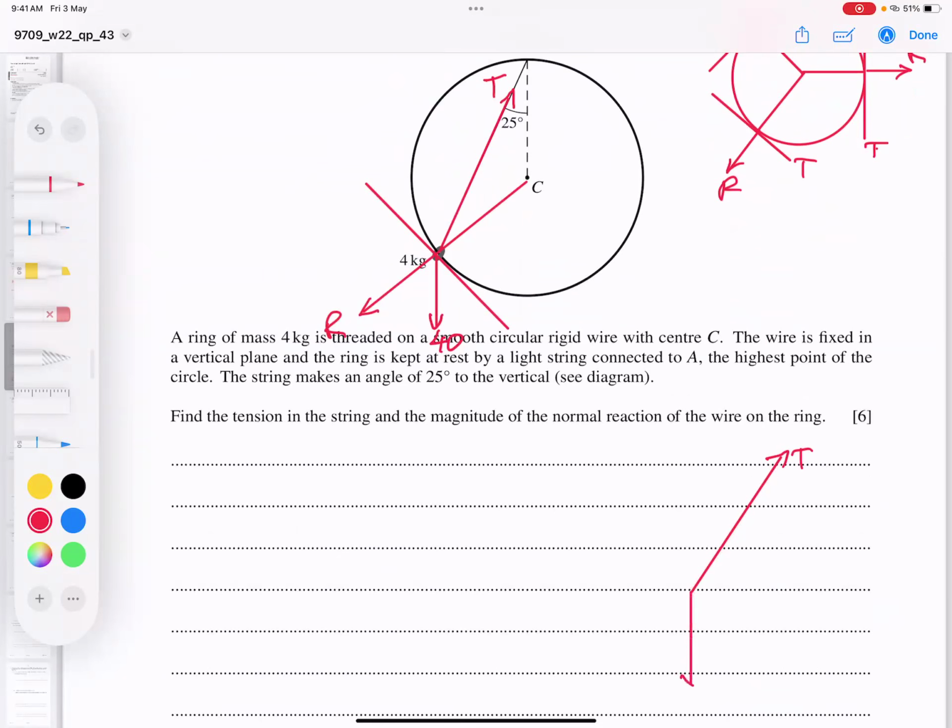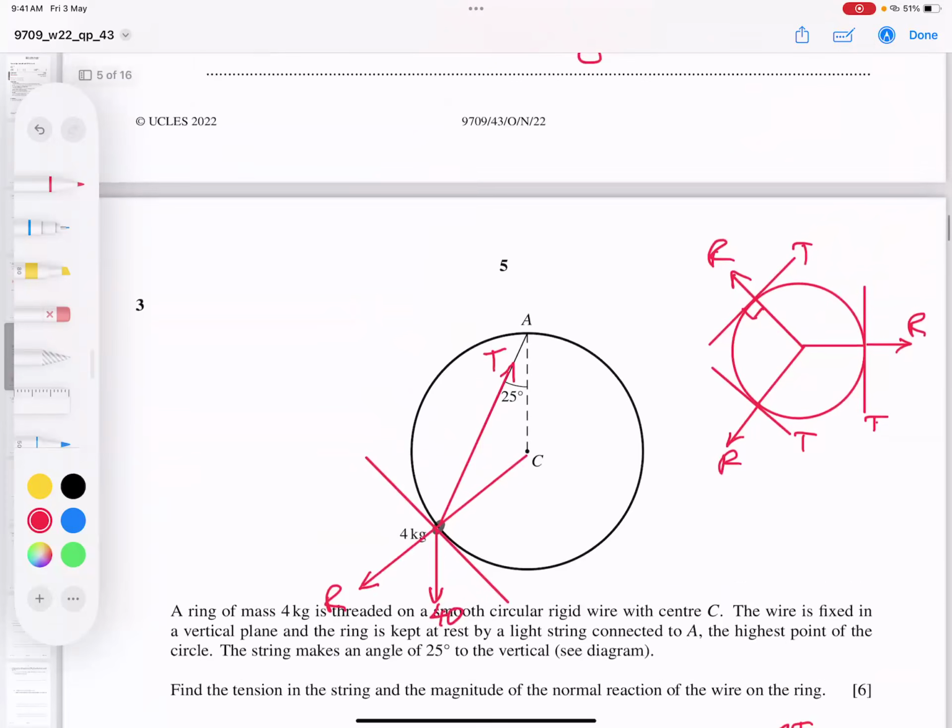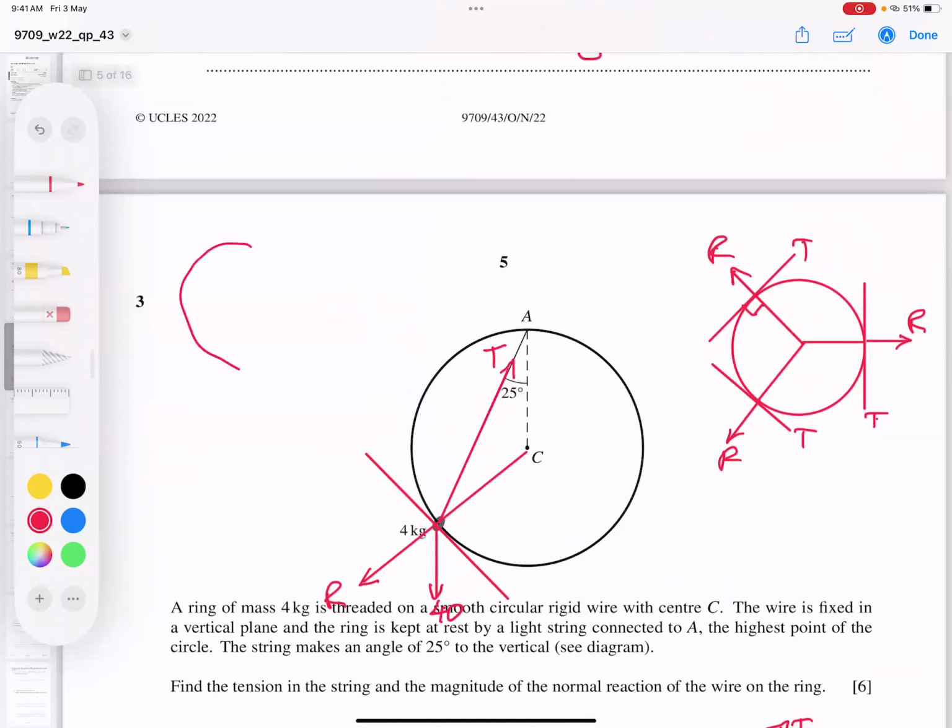This is 40 newtons acting downwards. And this is R. Now students, one by one we will try to find the angles. If I find the angles, I can apply Lamy's rule easily. First of all, can you see, students, there's a circle property whenever we have a triangle inside a circle.